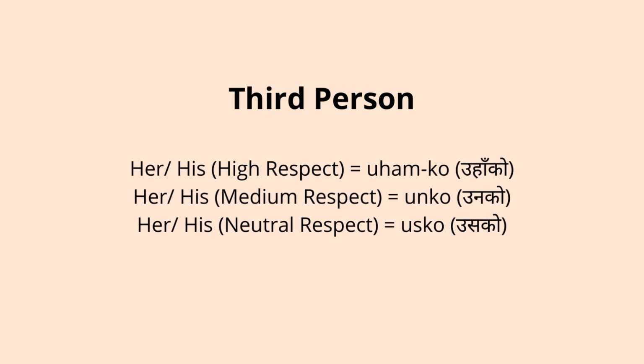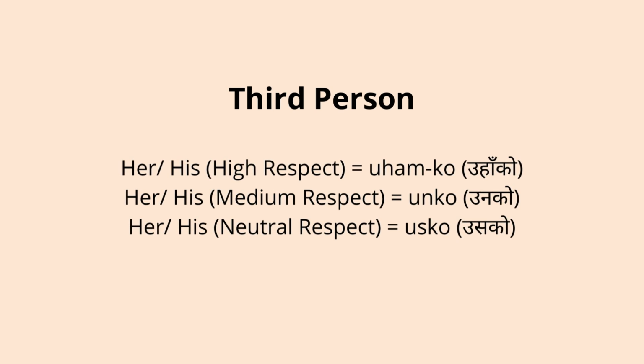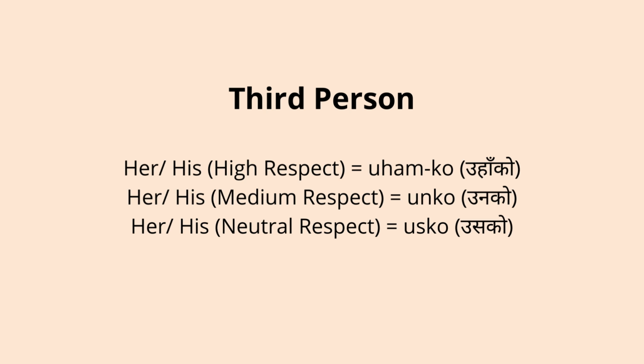We just talked about first person and second person, but now for third person, if you have to say he or her according to the level of respect, then we have to say "uha" or "uha go". For whose, it's his or it's her, if somebody is like a figure of grandfather or uncle and aunt, then we usually say that's his, that's hers.